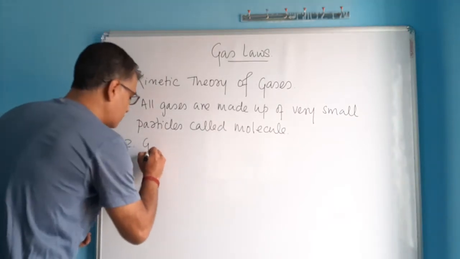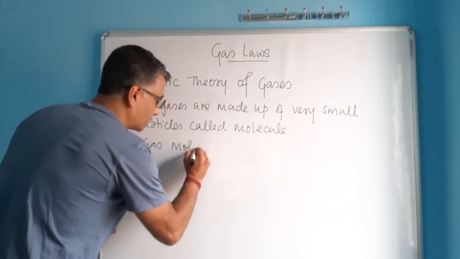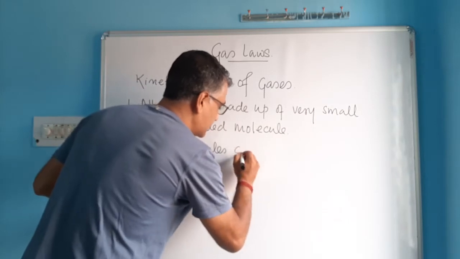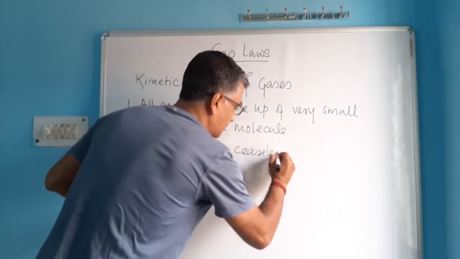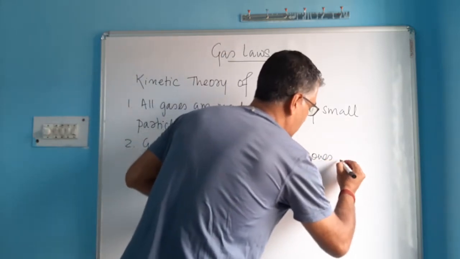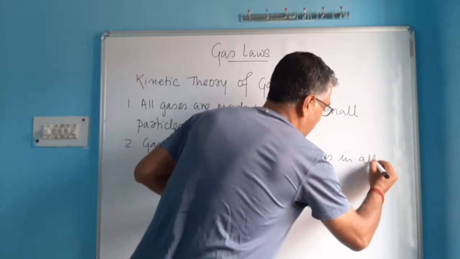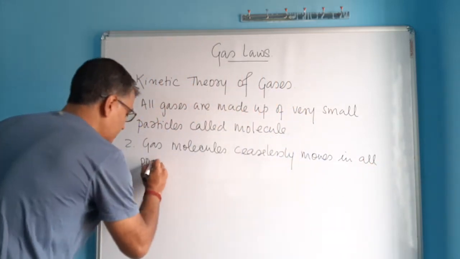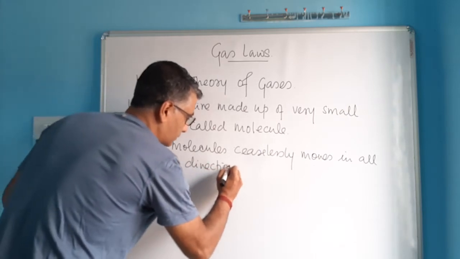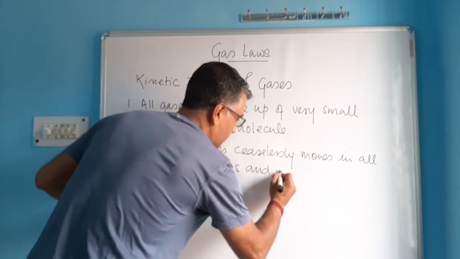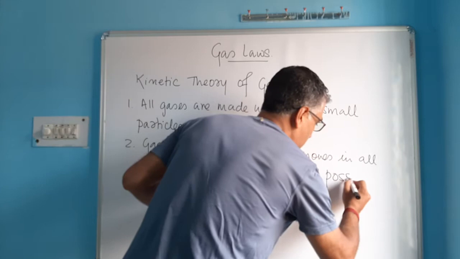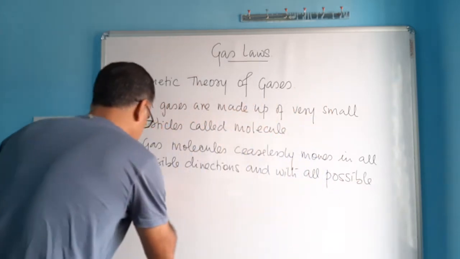So gas molecules constantly, or ceaselessly, move in all possible directions and with all possible velocities.